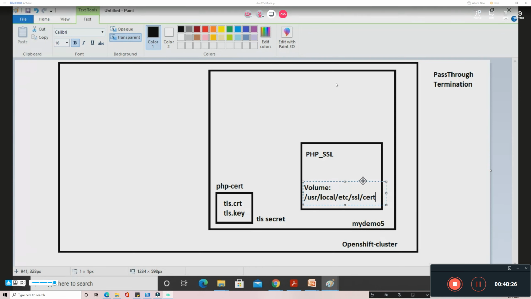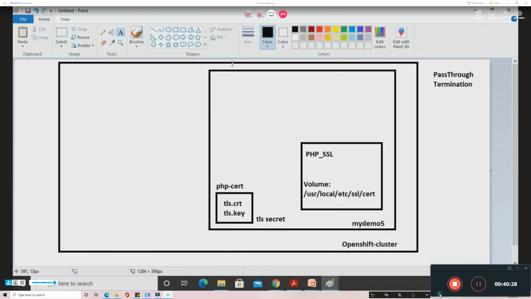You can place it anywhere, I'm just placing it here. So I will later on inject this into this location. The certificate needs to be injected here as a secret. So that's what I want.